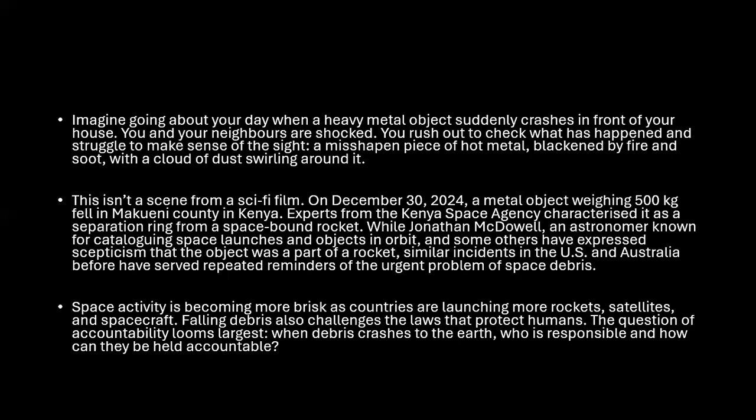Space activity is becoming more brisk as countries are launching more rockets, satellites, and spacecraft. Falling debris also challenges the law that protects humans. The question of accountability looms largest. When debris crashes to Earth, who is responsible and whom to hold accountable? So this is something that we need to understand, right? As I've already mentioned, this happened in Kenya, and here they're just asking you to imagine what would happen if this kind of space debris fell in front of you.